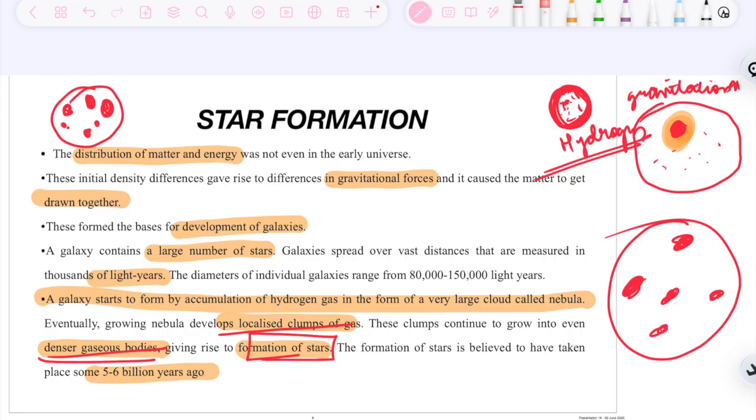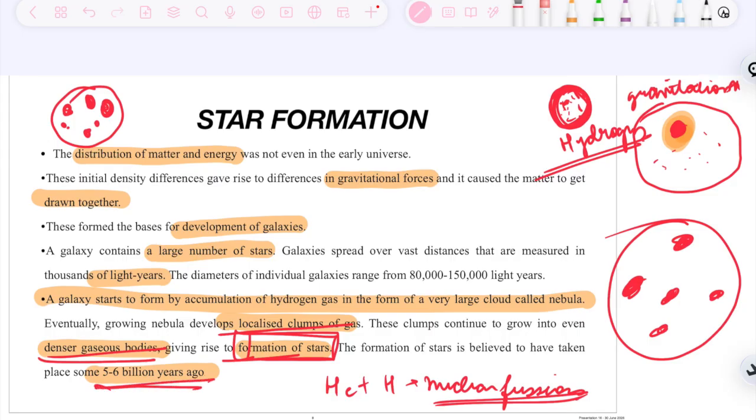So why do stars basically twinkle? They twinkle because of the energy released. Stars twinkle because of hydrogen and helium, there is nuclear fusion happening there. The formation of stars is believed to have taken place 5 to 6 billion years ago.